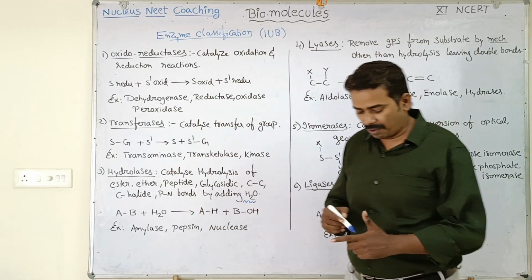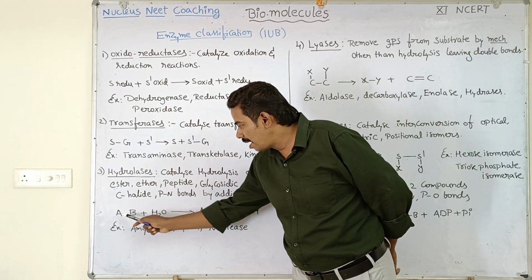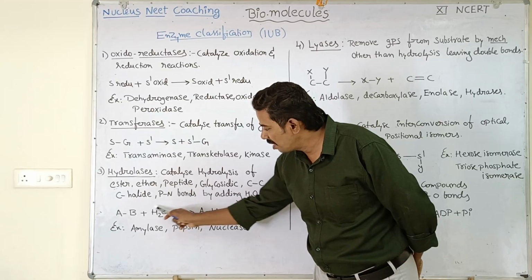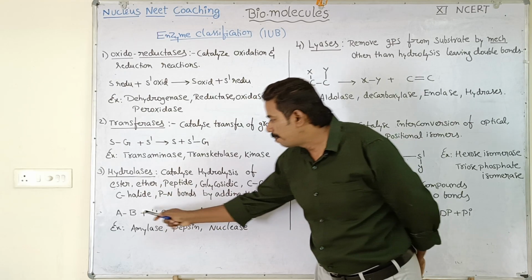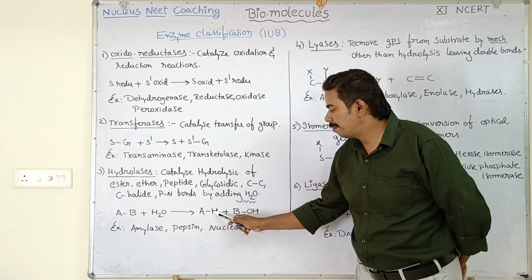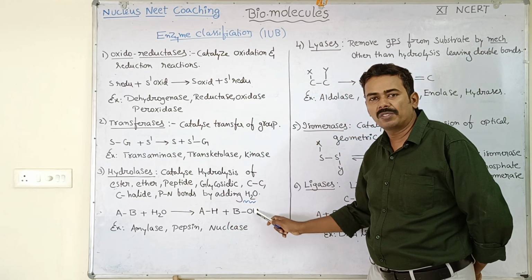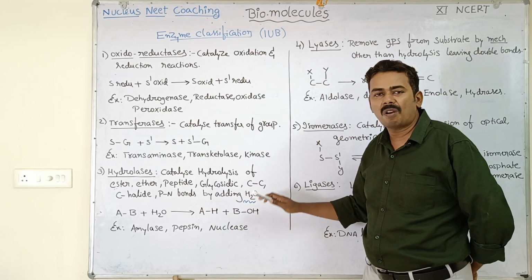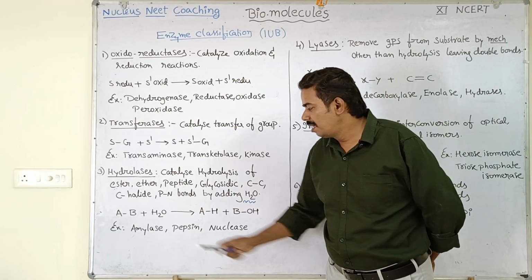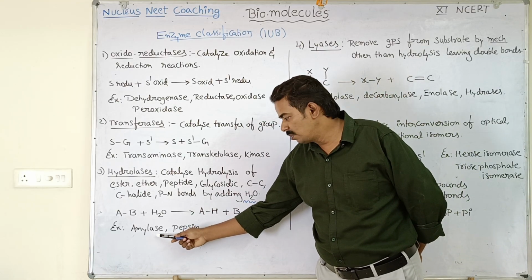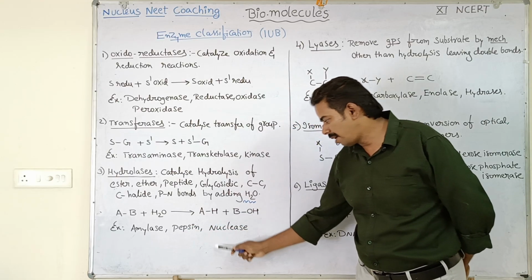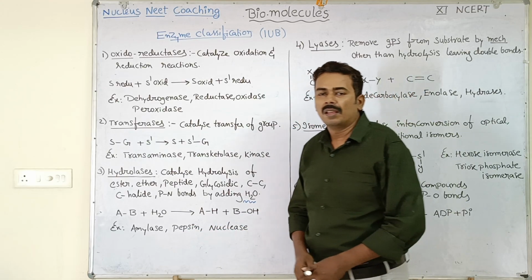If you see the mechanism of reaction, let's see A and B are attached by a bond. Now by addition of a water molecule here, the enzymes will break the bond. So A gets separated from B. Now A is attached with a proton, B is attached with an OH group. So this is the mechanism of reaction catalyzed by hydrolases. Examples: your digestive enzyme amylase, pepsin, another digestive enzyme, and nuclease. Okay, now let's see